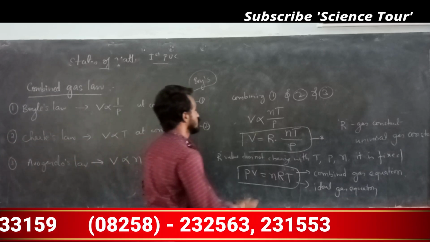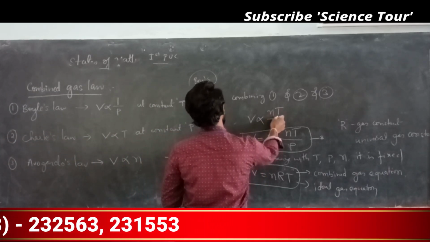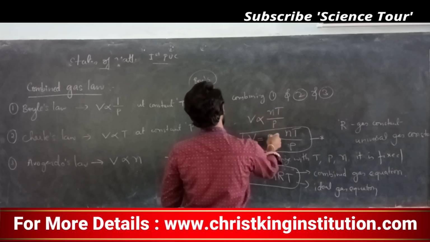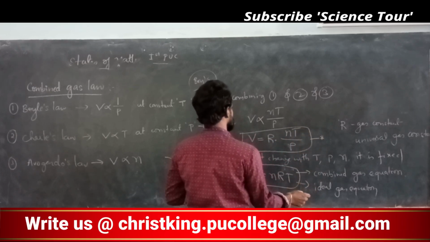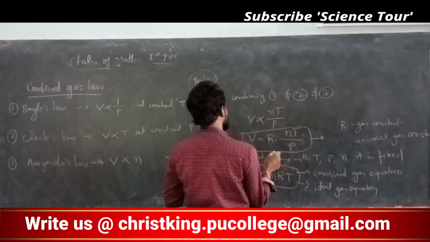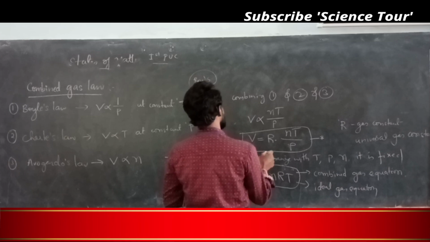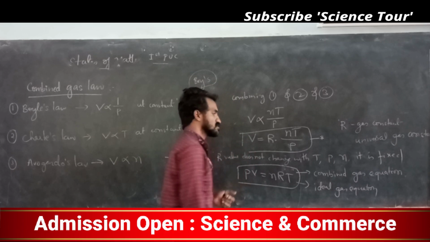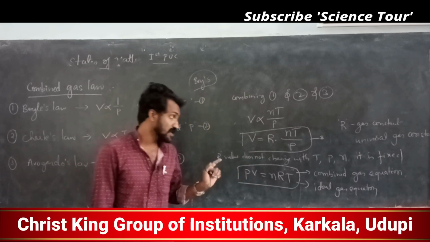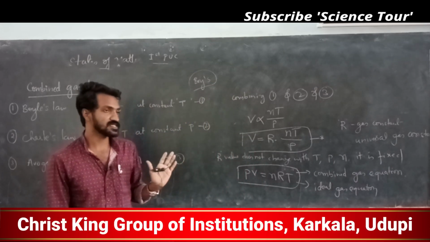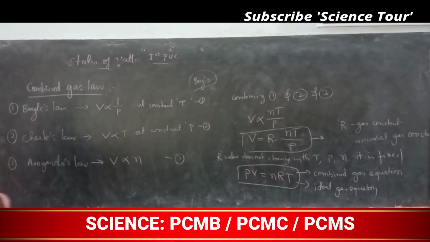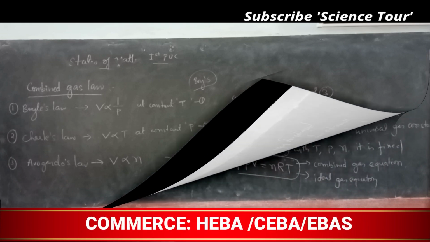We got a new formula: V is directly proportional to nT and inversely proportional to P. To remove that proportionality constant, I introduced one term, R, the universal gas constant. R is constant with temperature, pressure and number of molecules. So I just rearranged to PV equals nRT, called the ideal gas equation or combined gas equation. It is one of the very important equations, no doubt.